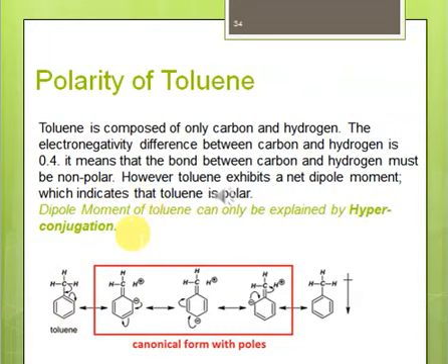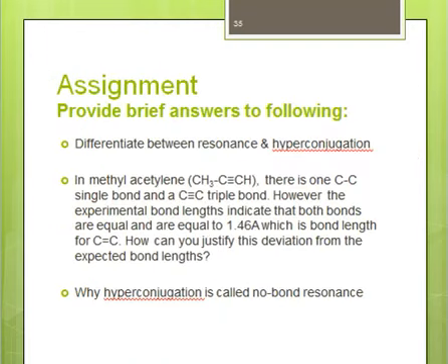The dipole moment of toluene indicates that toluene is a polar molecule, however it should be nonpolar. So hyperconjugation clearly explains the polarity, because in hyperconjugation we have delocalization of the sigma bond. As a result of this delocalization, we have a hydrogen which is positively charged and a carbon which is negatively charged, right? So you can see the different canonical forms, and all of these canonical forms have charges, which means they have poles, so toluene is polar, right? Only hyperconjugation can explain why toluene has a dipole moment. So these are the effects of hyperconjugation.